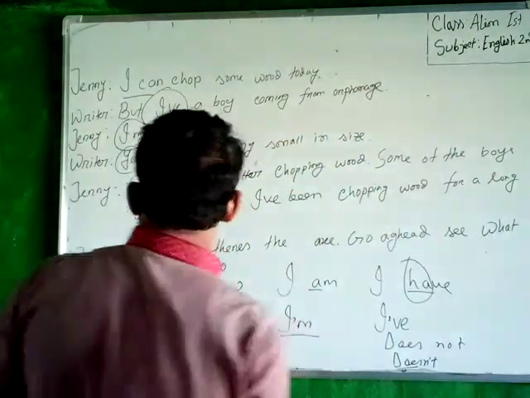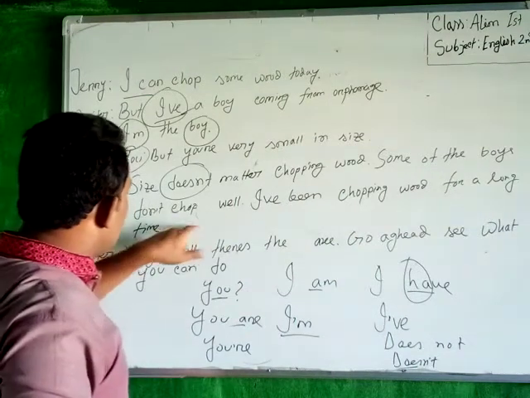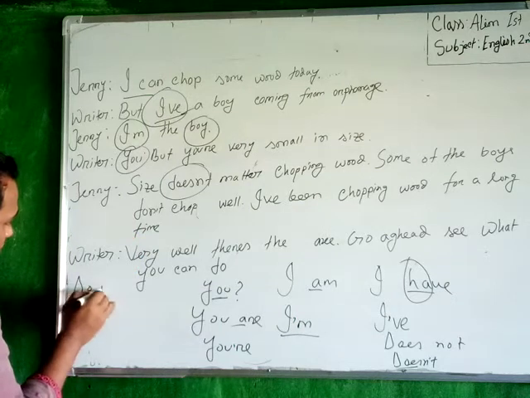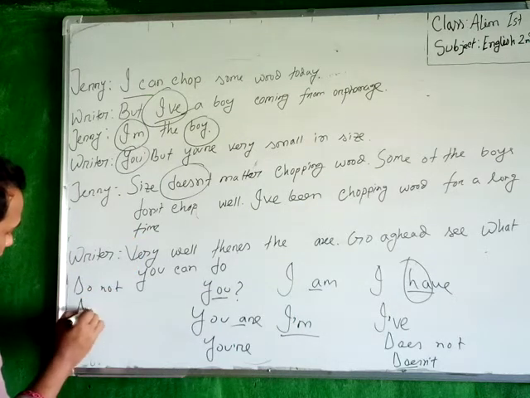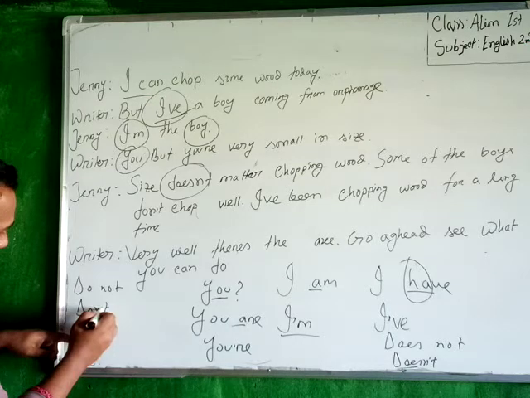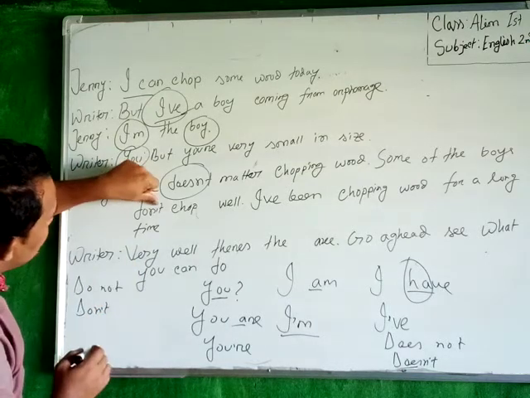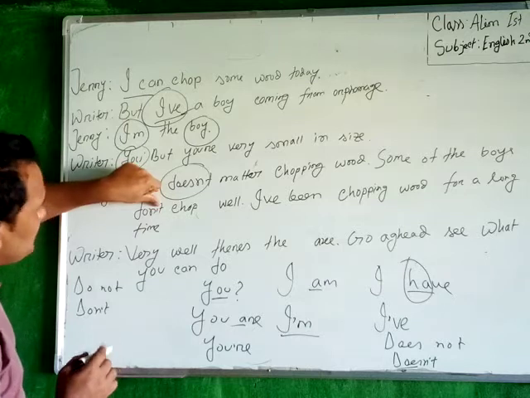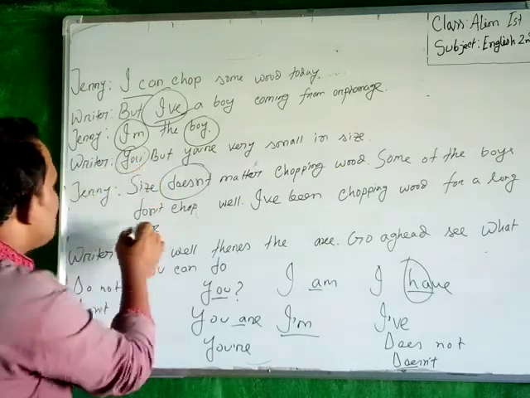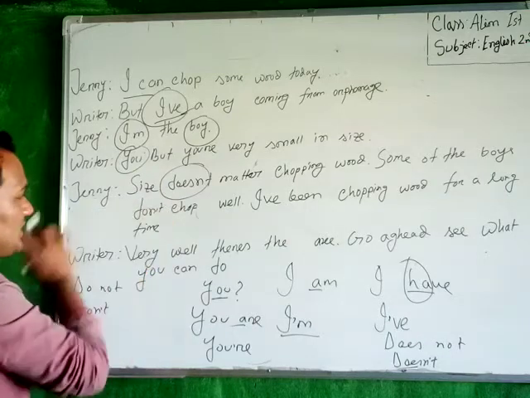Some of the boys don't soak well. Don't means do not. Here o should be missing, so there should be an apostrophe, and you can see that there is an apostrophe. So you don't need to use an apostrophe again here. Okay, there is no error in this word.